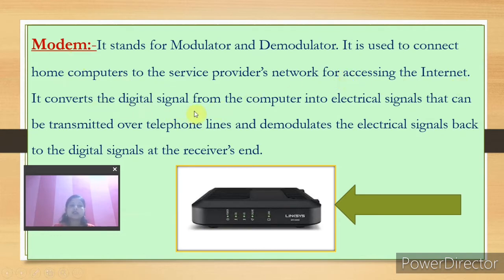It converts the digital signal from the computer into an electrical signal that can be transmitted over telephone lines, and demodulates the electrical signals back to digital signals at the receiver's end. So the process is known as modulation and demodulation, and the device name is modulator and demodulator.